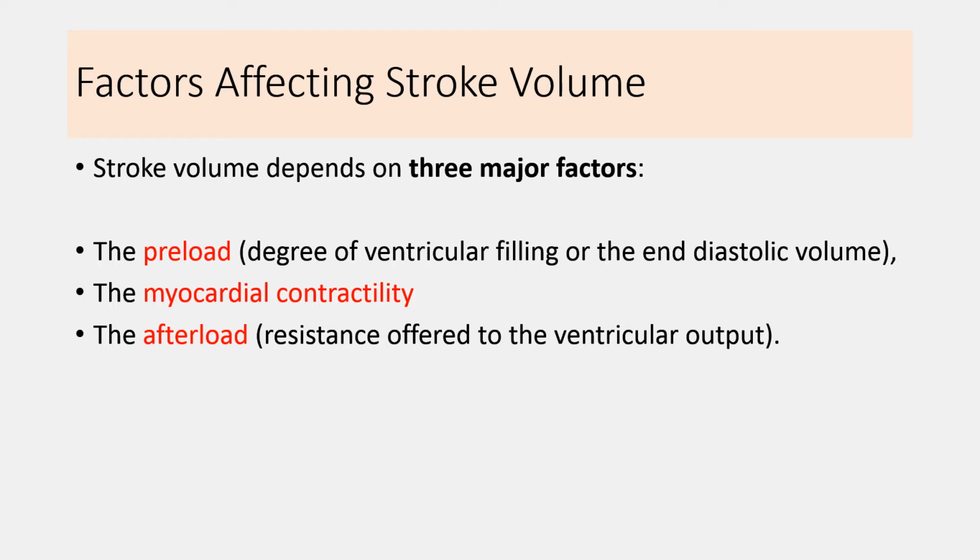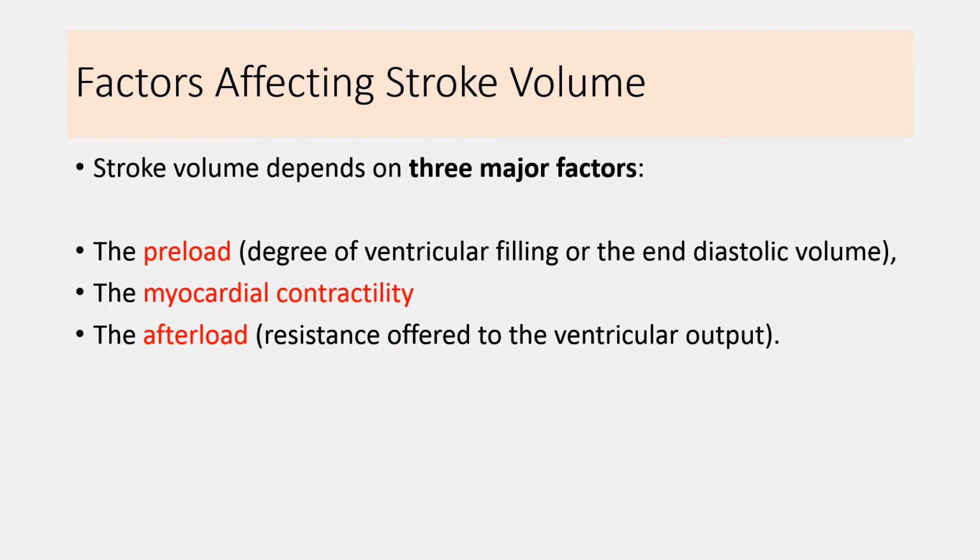First of all, to understand all the factors affecting stroke volume, you must remember that the heart is a central pump and it pumps blood towards the peripheral circulation. Blood flows towards the heart in the form of venous return, then cardiac muscle contracts and it forces the blood into the systemic circulation.